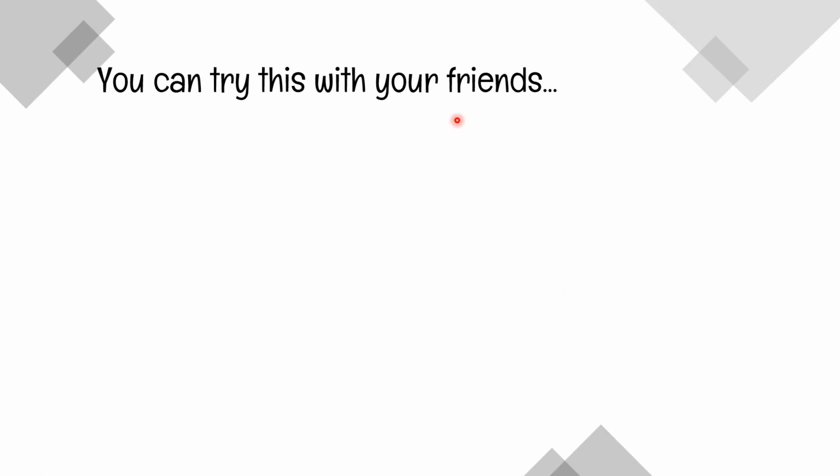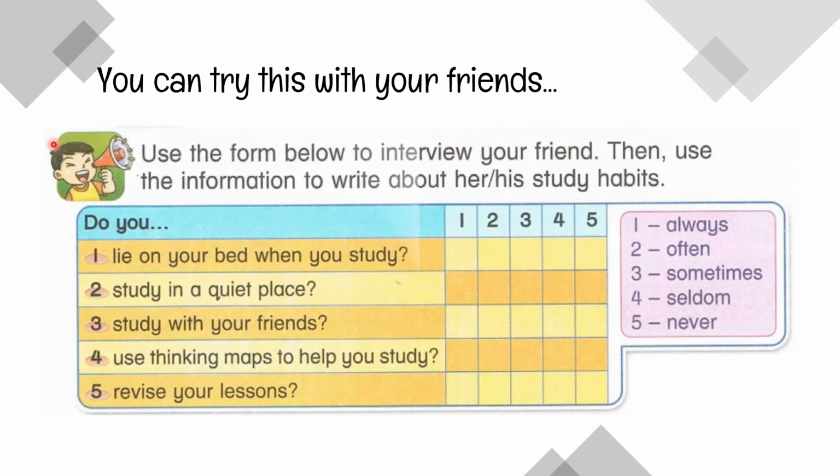Now, here is some exercise. You can try this with your friends, or you can try this on your own. Here, use the form below to interview your friend. Then use the information to write about her or his study habits. 1 is for always, 2 is for often, 3 sometimes, 4 seldom, 5 never.